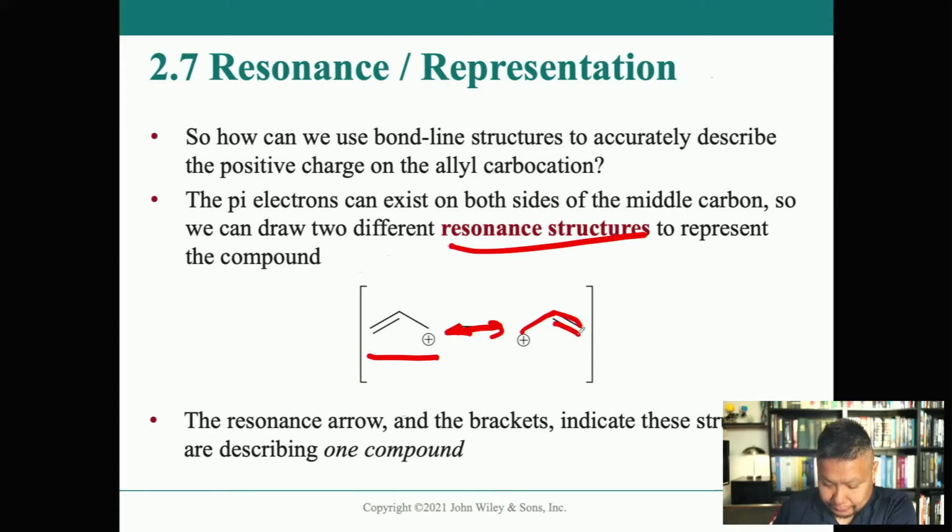Having the bond on both sides in this resonance structure reflects the overlapping p orbitals, the bonding molecular orbitals. And having the plus sign, the carbocation, on both sides reflects the fact that the non-bonding molecular orbitals, which are empty, are on both sides of the molecule too. If that makes any sense.